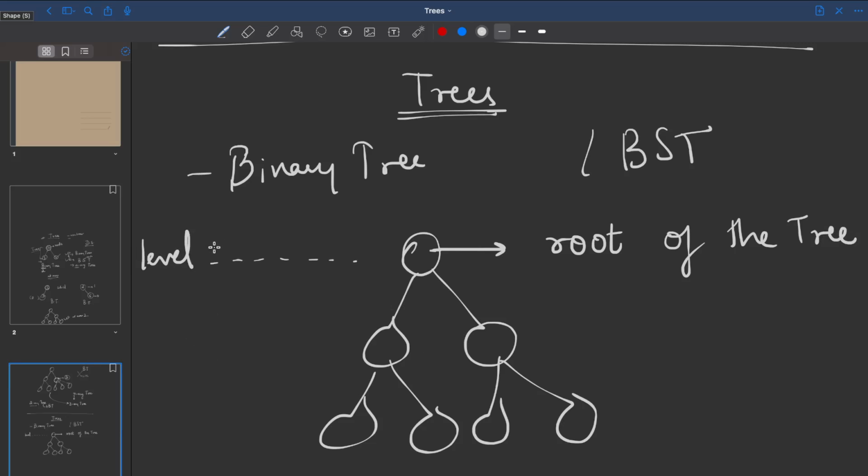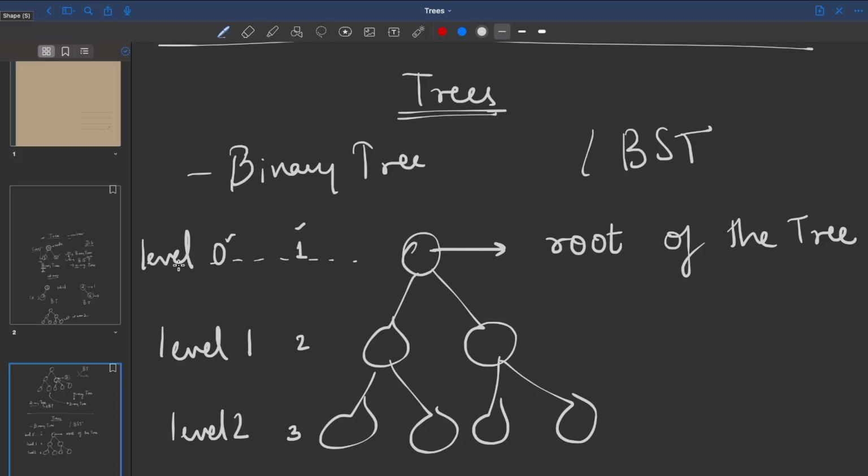I can name this level 0, this can be level 1, and so on. Sometimes in some of the questions they also start the counting from 1. So if this is 1, then this is 2, this is 3. This depends upon the question. In the question they'll tell you how they are considering the counting, whether they are starting from 0 or from 1.